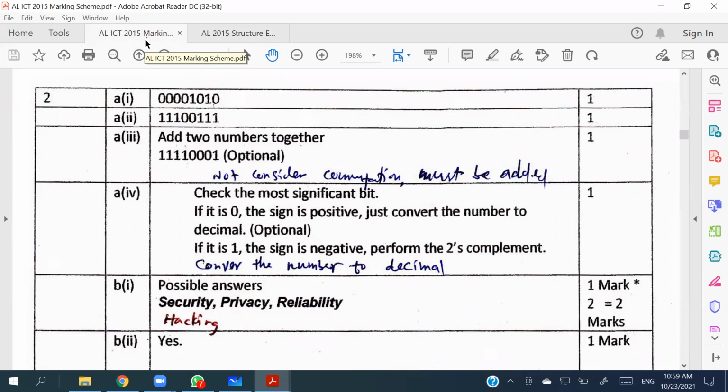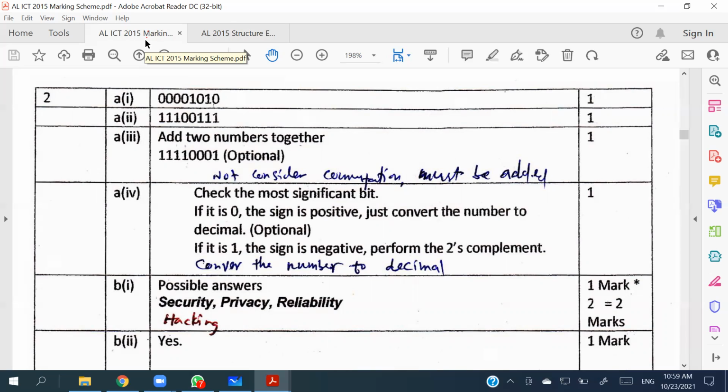like since we are having the negative answer, you can explain it on the negative manner as well. Check the most significant bit. If it is a 0, here they have given you a common answer over here. If it is positive, what to be done? If it is negative, what to be done? Since you can relate it to the previous question and say, since the above computation gives you a value which has 1 as the most significant bit, it is negative. So do these things to have the value of the negative number, right?